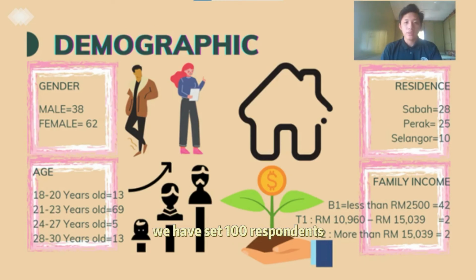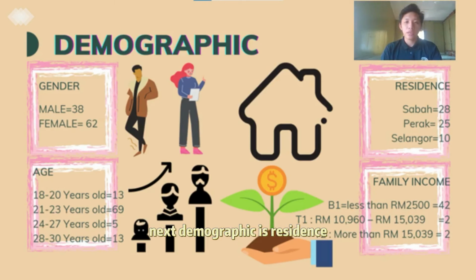For the survey, we have set 100 respondents to help us fill in the survey, and the results of the survey are 38 male and 62 female. For the age, we have separated 4 categories, and the categories are 18 to 20, 21 to 23, 24 to 27, and 28 to 30 years old. 21 to 23 years old is the most responded, which is 69 people to help us do the survey, and the least is 24 to 27 years old.